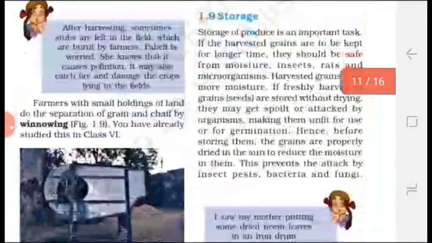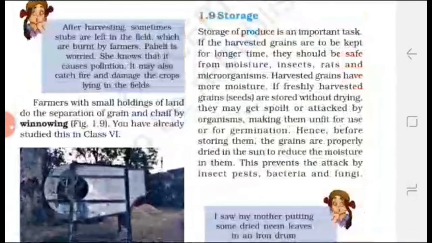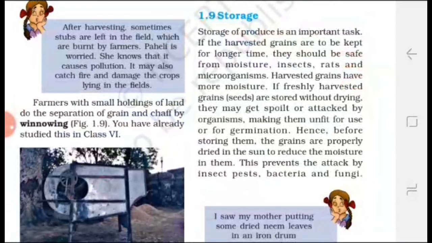Winnowing. The process of separating grains from the chaff with the help of wind is called winnowing. In this process, the threshed crop is dropped on the ground from a height, and the grains or seeds, being heavier, almost fall straight down, and the chaff, being lighter, is blown away by the wind.